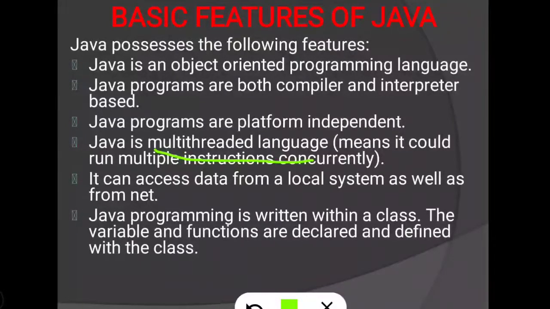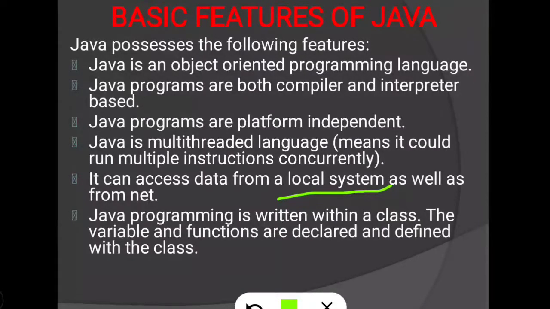Then Java is a multi-threaded language. Multi-threaded means it can run multiple instructions concurrently, simultaneously. All the code or instructions will be executed using Java language. It can access data from the local system as well as from the net. Using Java we can develop a desktop application, that is the local system, and from the net, that means internet applet or Java applet, that one also we can develop using this language.